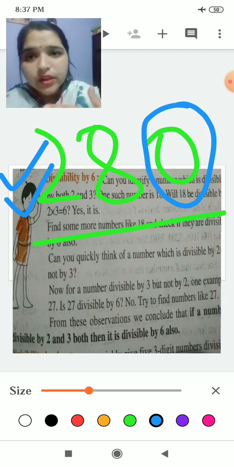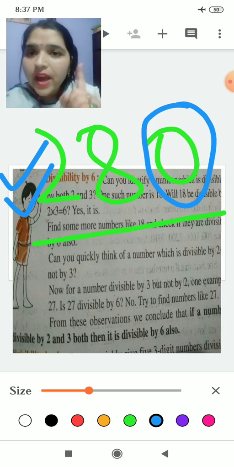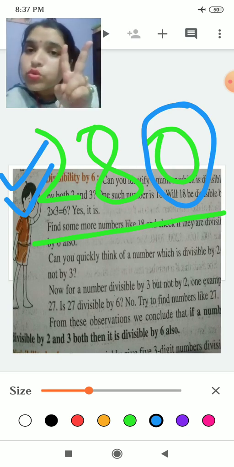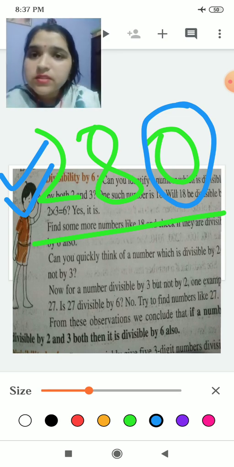Now we have to check for 3 also, because the divisibility rule for 6 says that the given number should be divisible by 2 and also by 3, only then it will be divisible by 6 also.